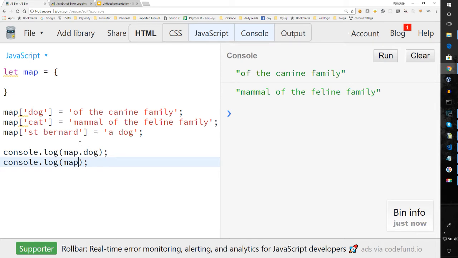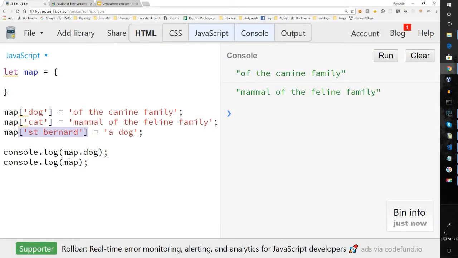In that case, as you can see, you can still store it, but the only way you're going to be able to access that property is literally by using the bracket operators. So that is one way that JavaScript is different, because objects are essentially maps. That's not all they are, but that is one thing they are.